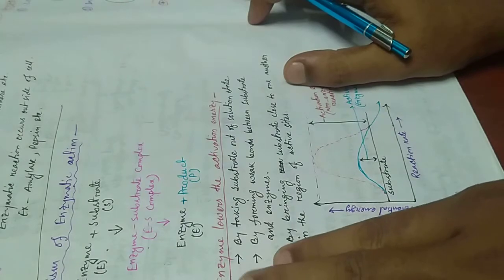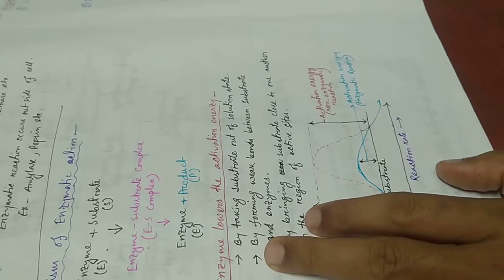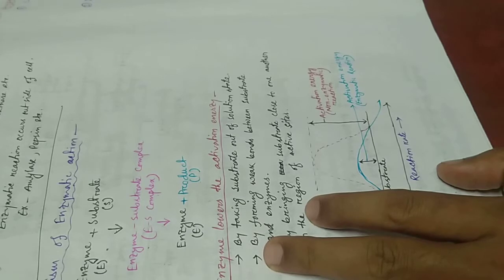You remember this: the enzyme lowers the activation energy. First, what is the activation energy? Most reactions do not start automatically, because the reaction has an energy barrier, which may be due to hydrogen bonding.